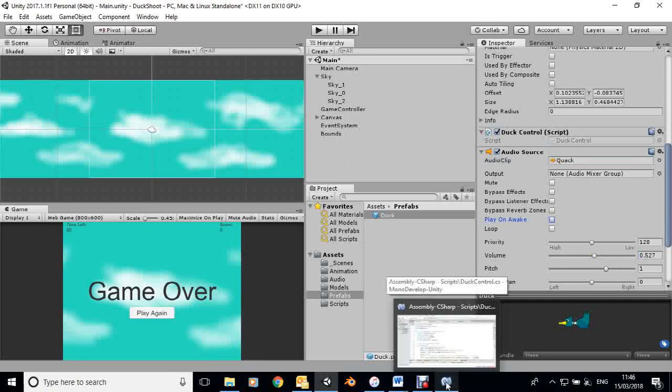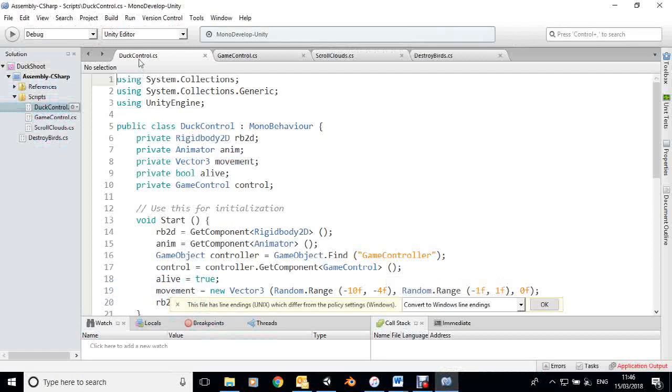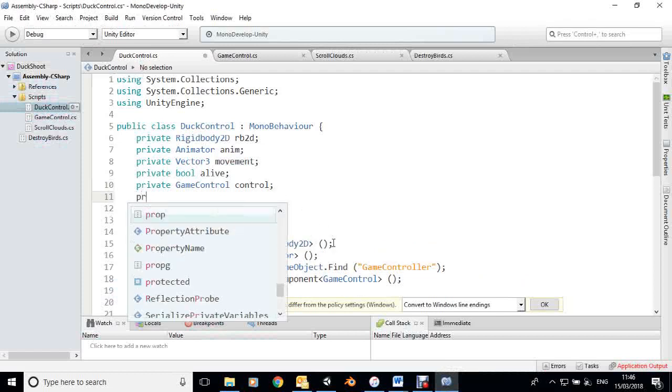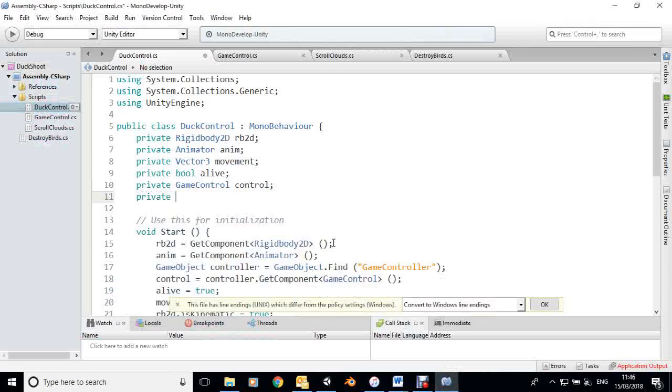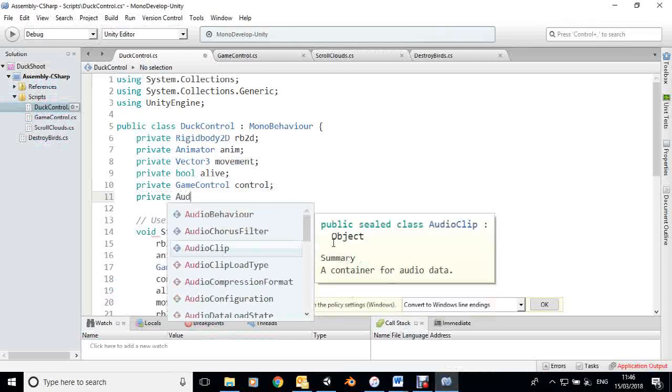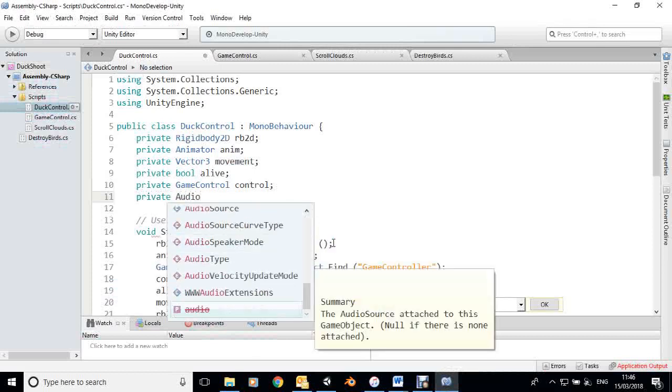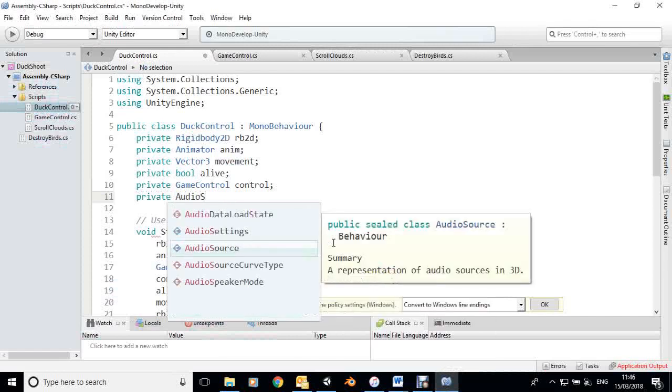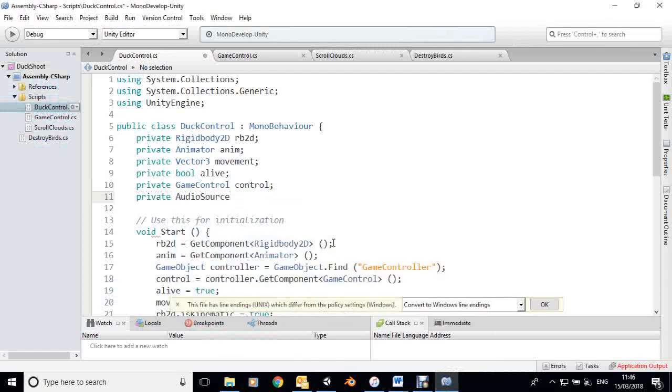Now I want to go back to the code, and I've got the duck control here, and I'm going to add in another private variable, and this is going to be the audio source. I'm going to call this quack sound.